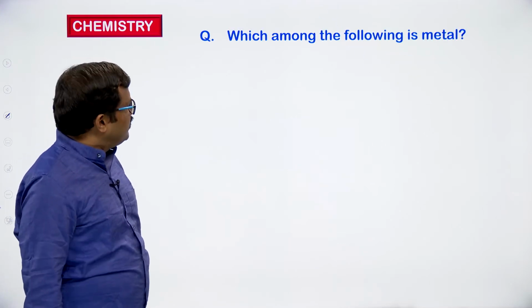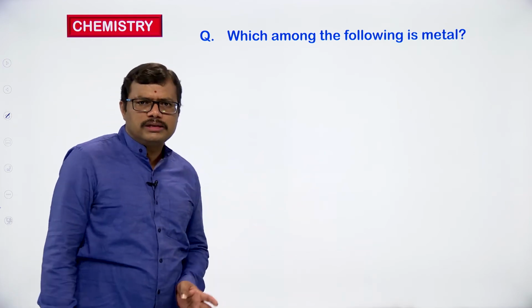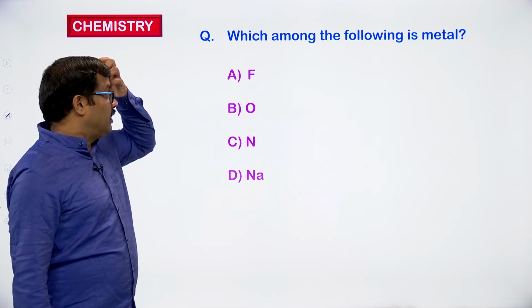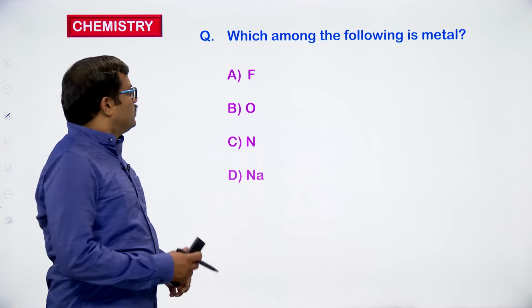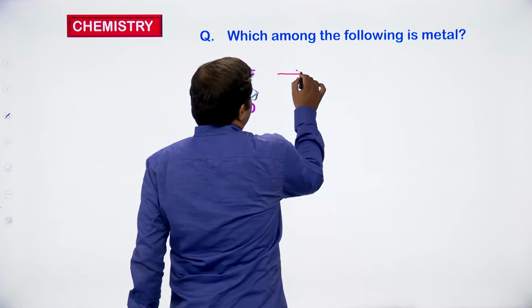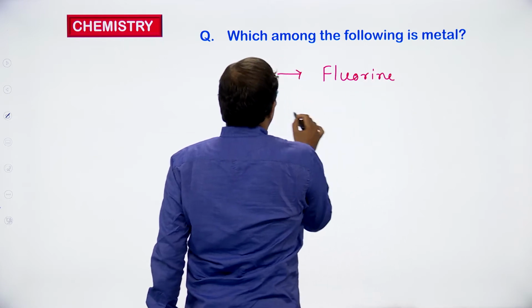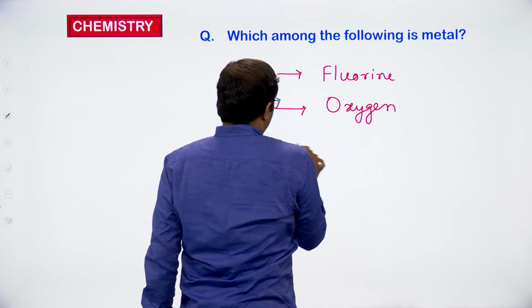Can you please identify this one? Which among the following is a metal? Please go through the options given and identify the metal. F means fluorine. O means oxygen, atom of oxygen.